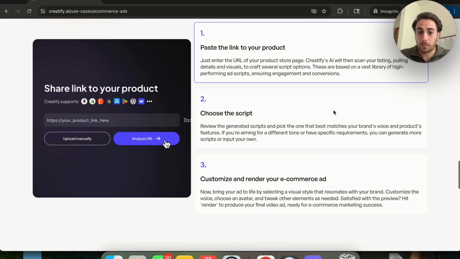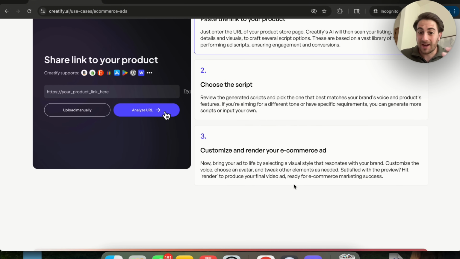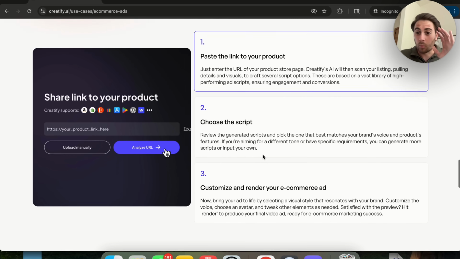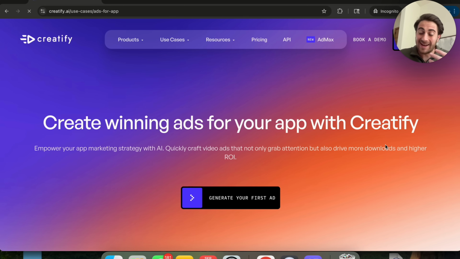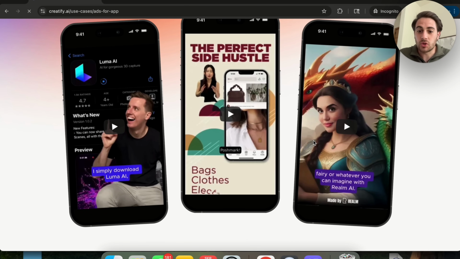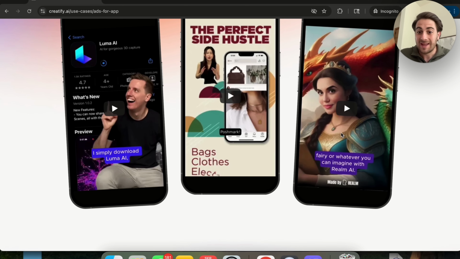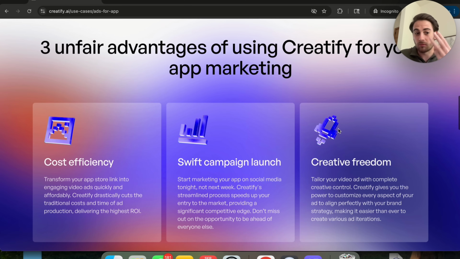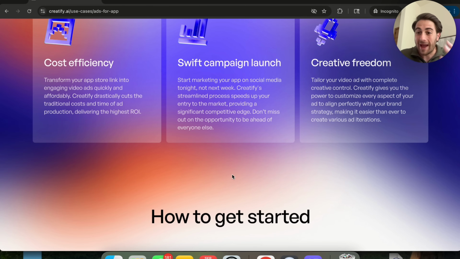Literally just paste in the link to your product, choose the script, and you can customize and render your e-commerce ad all from one platform incredibly quickly. Now I get it, maybe you're not running an e-commerce brand, but instead you want to promote your app. Again, you can do the same exact thing. You could build out something like this with a green screen and your app behind it and then the avatar talking about it. You could build out a product video like this with the app, or you could even build out one that is going to be more of like a B-roll based video. And again, this helps in 3 ways. Cost efficiency, you can have a quick campaign launch, and again, you have creative freedom.